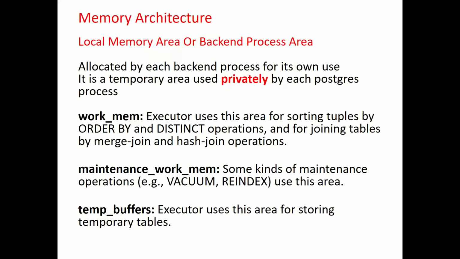Then comes the local memory area. One we understood is the shared memory, which is shared among all the processes. Then there will be a local area as well for each process. If I say 100 connections, then there would be 100 work memory areas, or 100 local areas. Each process, or each session coming to the database, will have its own work memory as well. This area is local, meaning it would not be shared by another session.